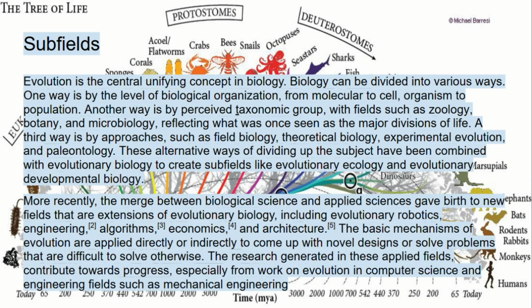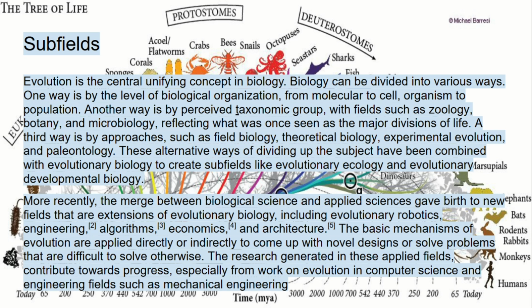Subfields. Evolution is the central unifying concept in biology. Biology can be divided in various ways. One way is by the level of biological organization, from molecular to cell to organism to population. Another way is by perceived taxonomic group, with fields such as zoology, botany, and microbiology, reflecting what was once seen as the major divisions of life. A third way is by approaches such as field biology, theoretical biology, experimental evolution, and paleontology. These alternative ways of dividing up the subject have been combined with evolutionary biology to create subfields like evolutionary ecology and evolutionary developmental biology.